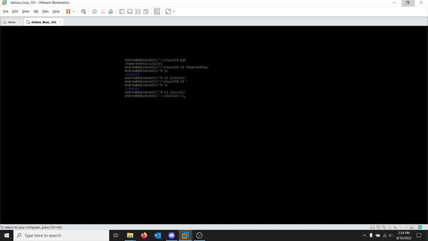Another way, a very common way that you will see, is cd dot dot. What did that just do? That just moved us up one level.